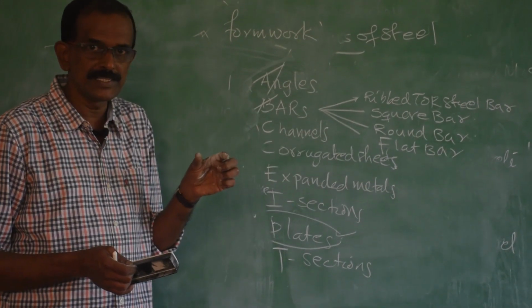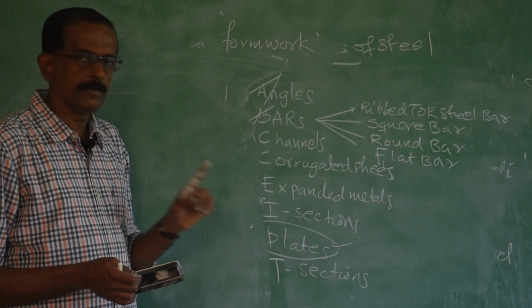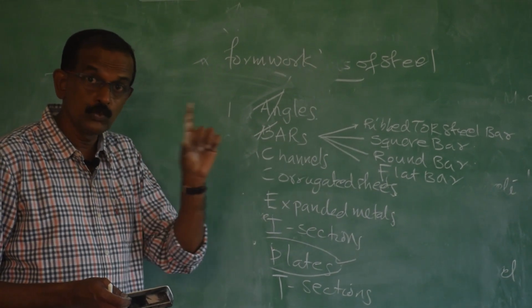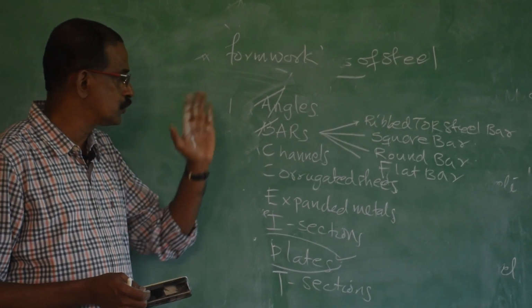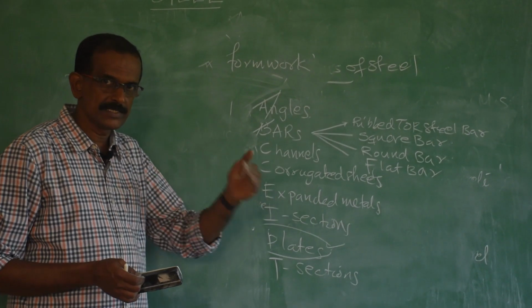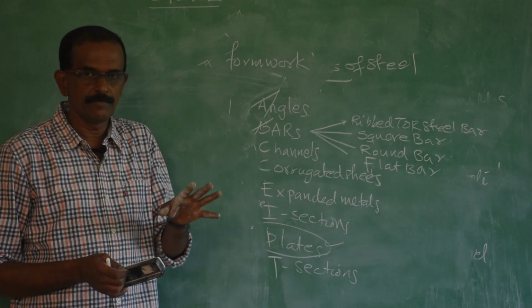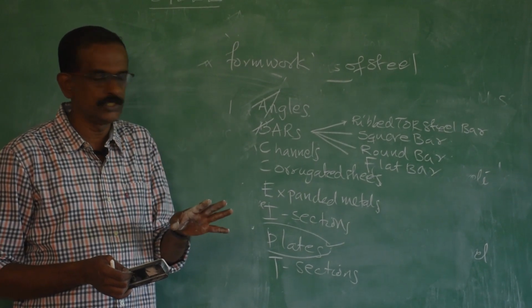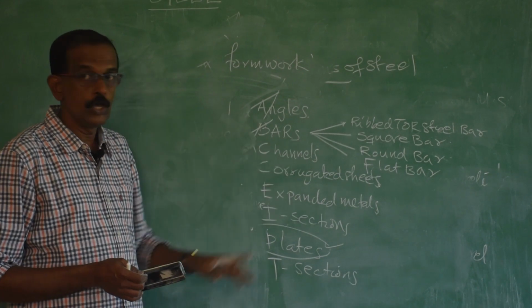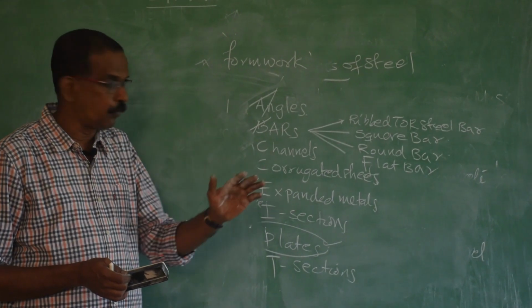Flat bar: if the width is less than 400 mm, it is called flat. Then channel: one vertical member and two equal horizontal members, used in trusses and sliding doors. Corrugated sheets, usually they are galvanized. If galvanized, it is called GI sheet, galvanized iron sheet, used for roofing. Expanded metal, used for flooring.